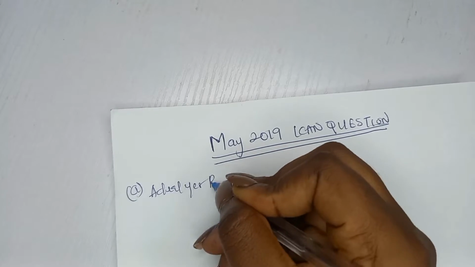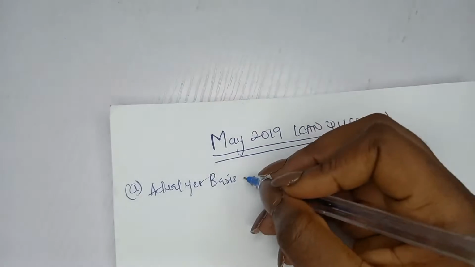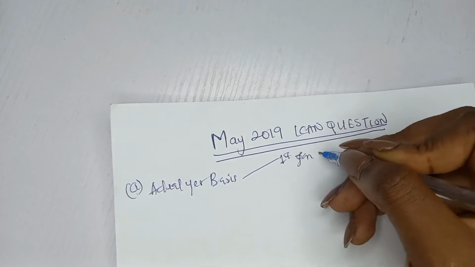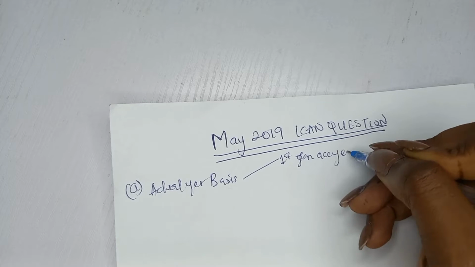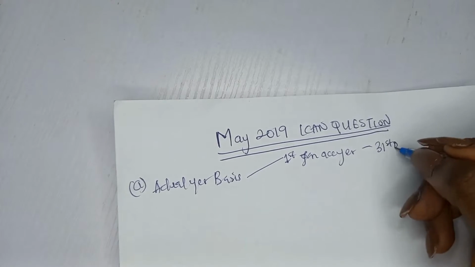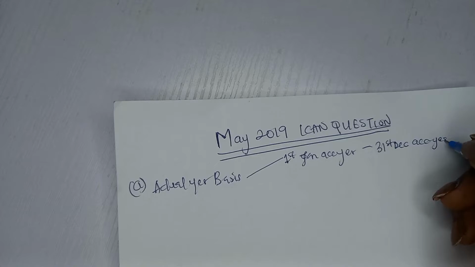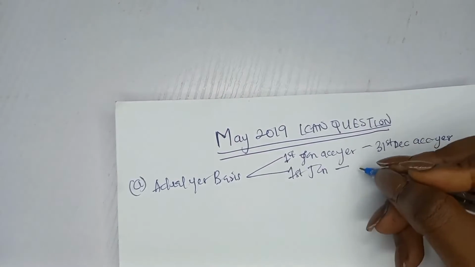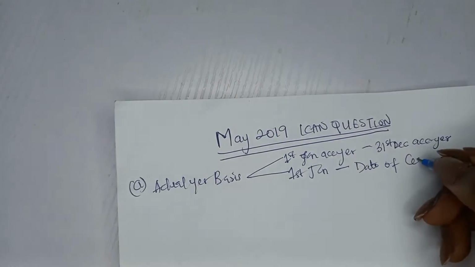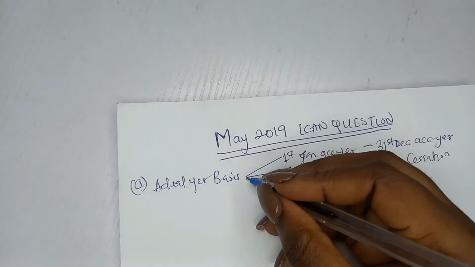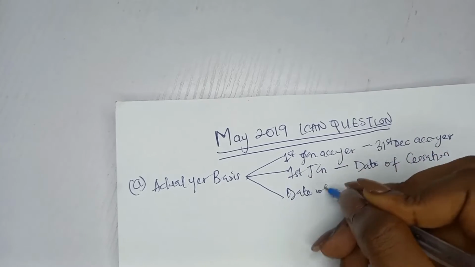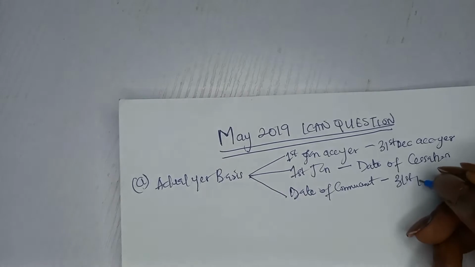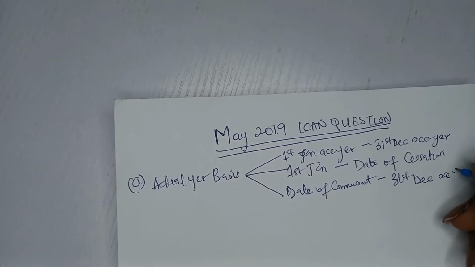Okay, so the accounting period of a petroleum exploration company is what? Actual year basis, right? This is just 2 marks, so don't write an epistle. You can have 1st of January of the accounting year to 31st December of that accounting year. 1st of January to what? The date of cessation of business, or the date of commencement, to 31st December of the accounting year.